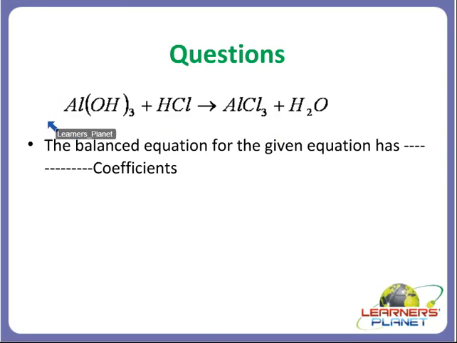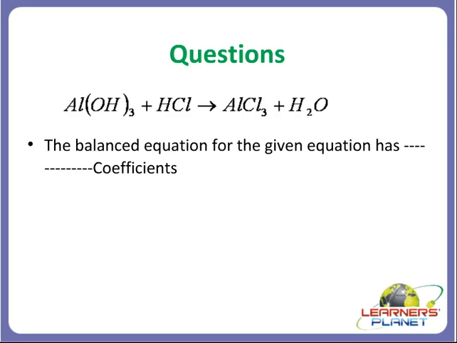Now I want to balance it. So I assume that you know how to balance. This I have done in my lecture on balancing of chemical equations. So what I can do here is, how many chlorines are here? 3.